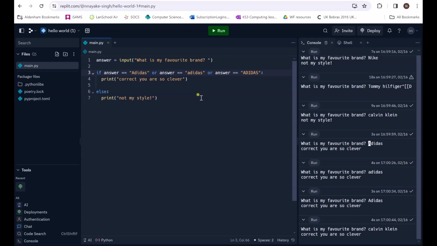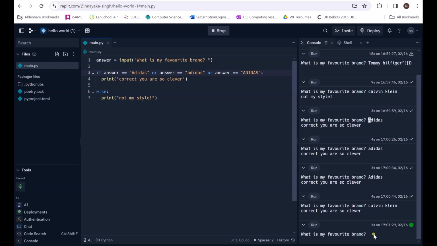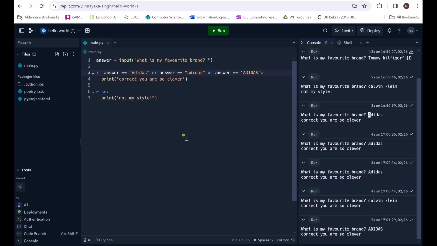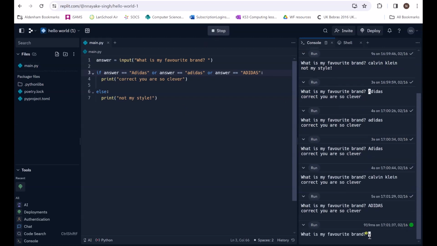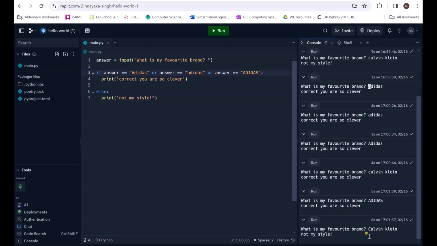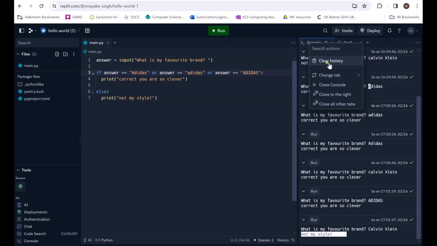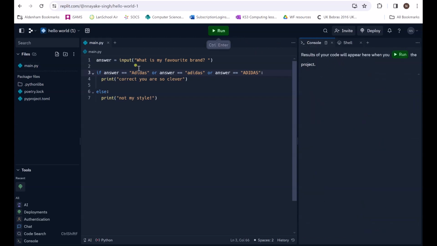It's completely up to you how you want to do it, but there's your three options. When I run that program now, I'll type in all caps Adidas, and it's going to say correct. I'll run it again, but this time type in Calvin Klein, and it won't work. It will say not my style, which is working. All these three variations will get that outcome, and anything else is going to say not my style.